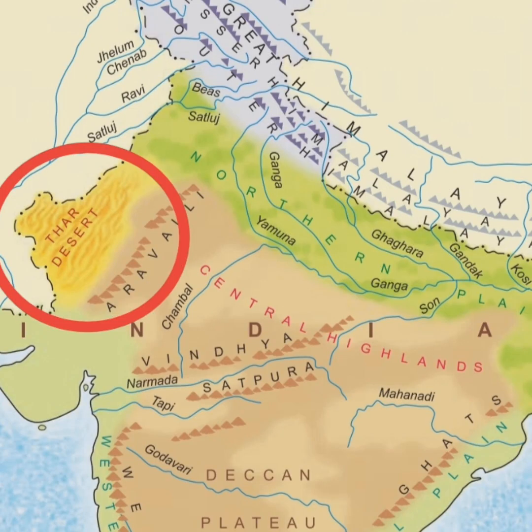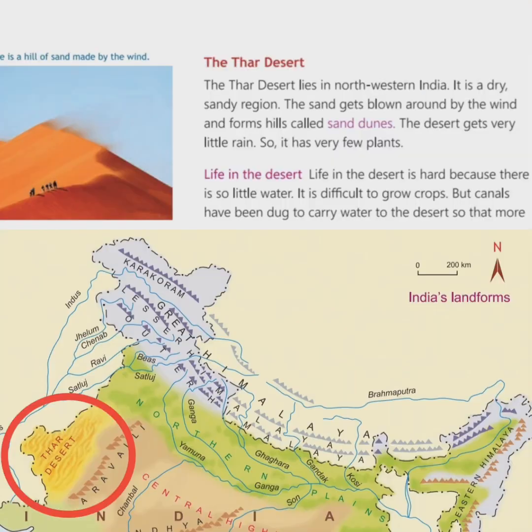Our next landform is the Thar Desert. The Thar Desert lies in northwestern India. It is a dry, sandy region. The sand gets blown around by the wind and forms hills called sand dunes. Look, these are sand dunes. Sand dunes are small hills of sand. Alright. The desert gets very little rain, so it has very few plants.